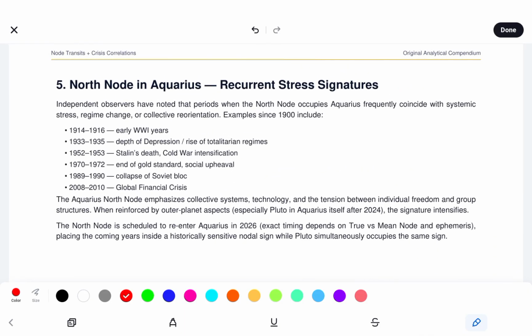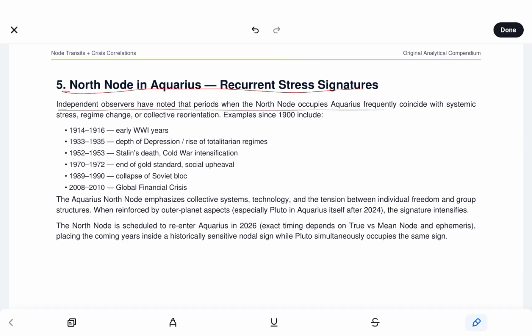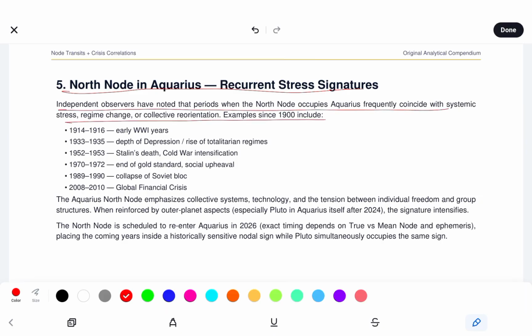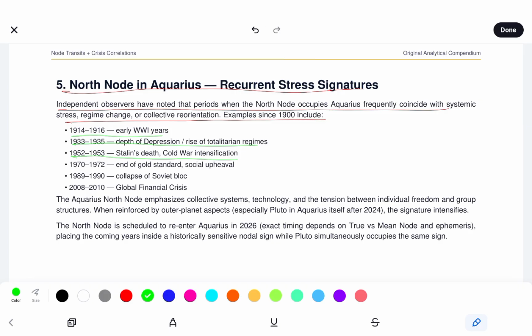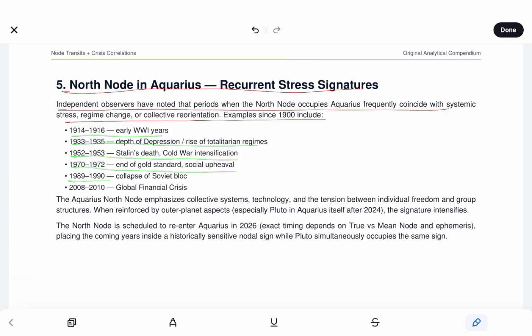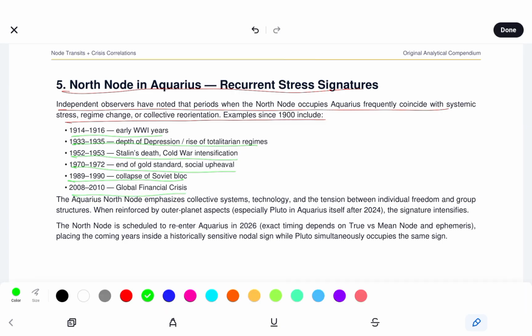Alright, so Rahu and Aquarius, recurrent stress signatures. Independent observers have noted that periods when Rahu occupies Aquarius frequently coincide with systemic stress, regime change, or collective reorientation. Examples since 1900 include 1914 through 1916, early WW1 years; 1933 through 35, depth of depression, rise of totalitarian regimes; 1952 through 53, Stalin's death, Cold War intensification; 70 through 72, end of gold standard, social upheaval; 89 through 90, collapse of Soviet bloc; 2008 through 2010, global financial crises.